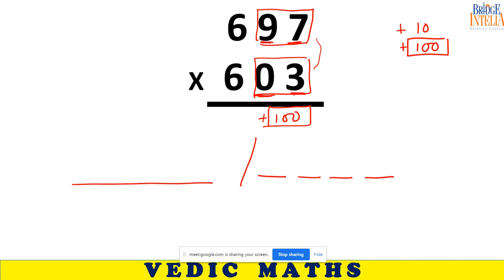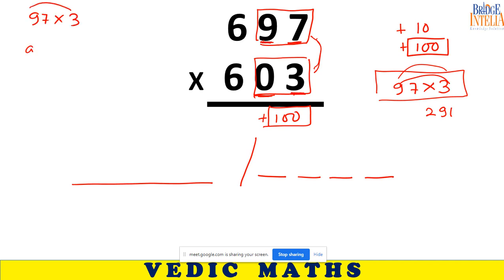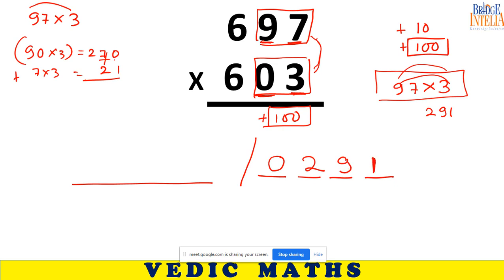You should be writing 97 into 3. So what is 97 into 3? It will be much easier for you. 291. See, how can you solve 97 into 3 mentally? It is 90 into 3 plus 7 into 3. So you can do all these things mentally. 291. So how can I write 291? I should be writing it this way. 291. And what should I be writing here?